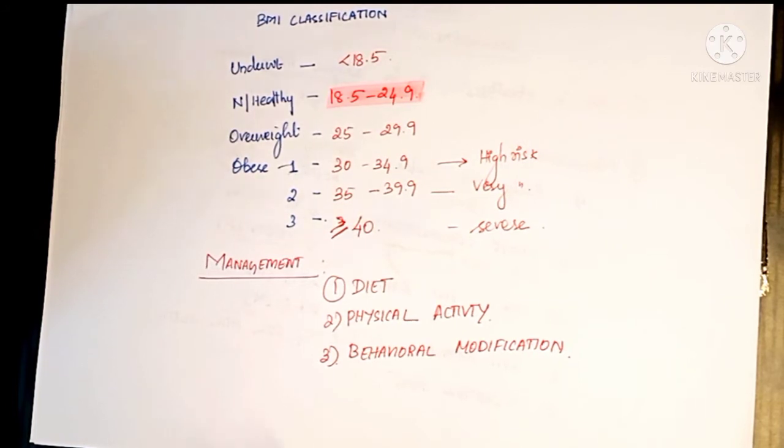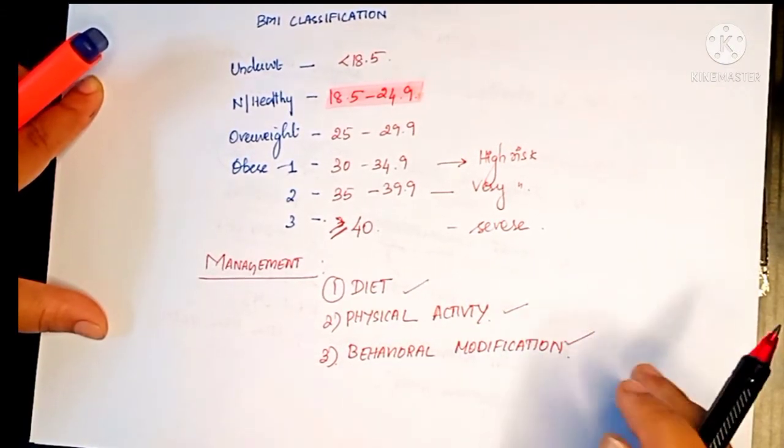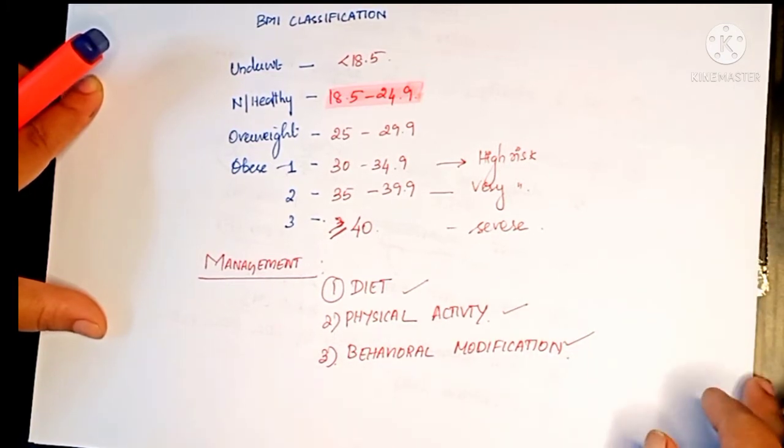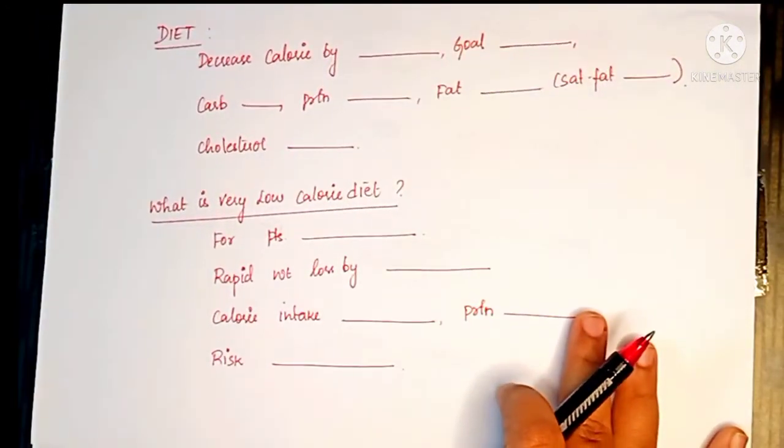Now we will go for the management. The first and foremost management is our diet therapy, and then along with diet therapy we should have some physical activity, and third and foremost is behavioral modification. Then it comes our pharmacotherapy and our surgeries. So now we will see diet therapy.